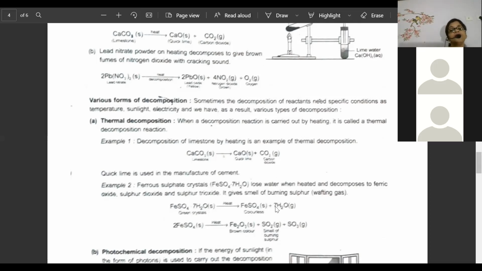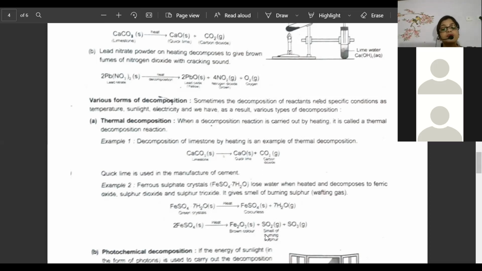Once this water is released, you have to heat it further. When you heat it further, simpler substances, ferric oxide, sulfur dioxide and sulfur trioxide, will be obtained. This type of reaction where heat is needed is called thermal decomposition. Any one equation I want you to remember very nicely.